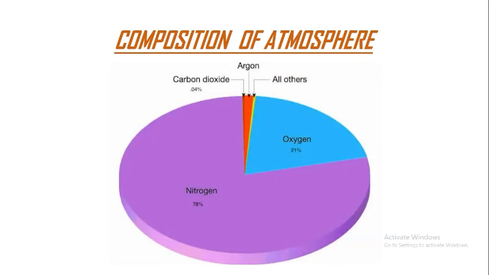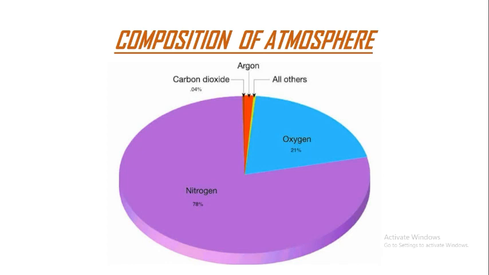The air around the whole Earth is known as its atmosphere. The atmosphere is like a thick blanket around the Earth. It extends to about 100 km above the Earth's surface. The atmosphere is composed of many gases. It also has dust particles and water vapor. But the largest composition of the atmosphere is of nitrogen gas, which is 78%. 21% is oxygen, and carbon dioxide is about 0.04%, argon and some other gases.